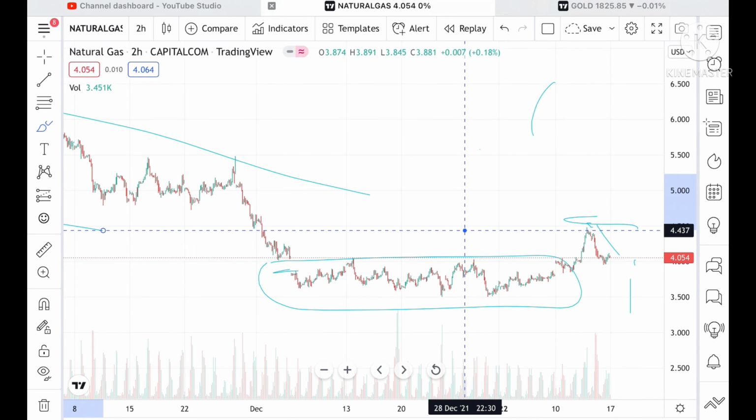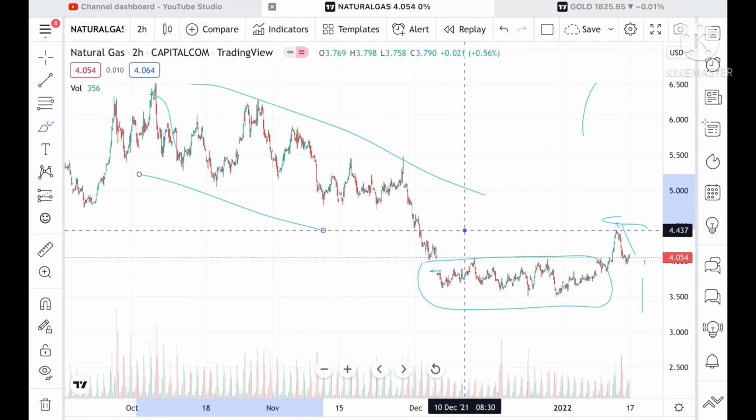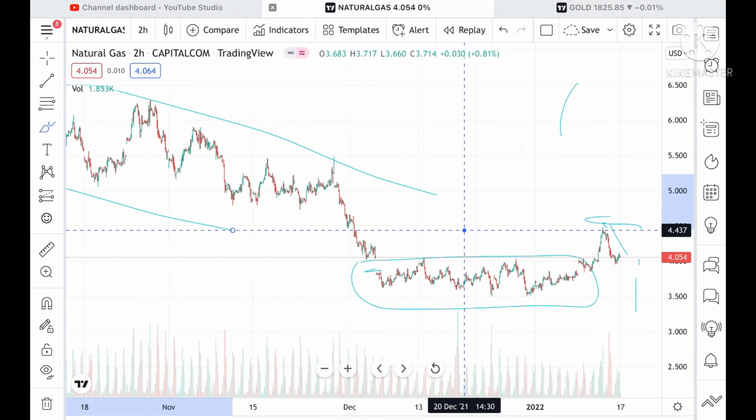Now look at the chart. I'm making a short video, not very long, so please watch it fully so that you will understand what we can do while trading, and whether to invest or not. Now look at the chart.